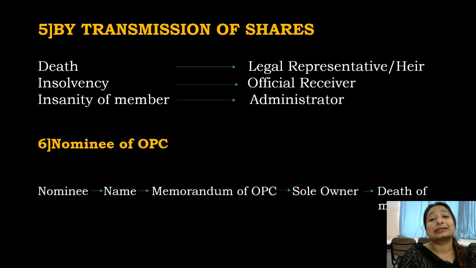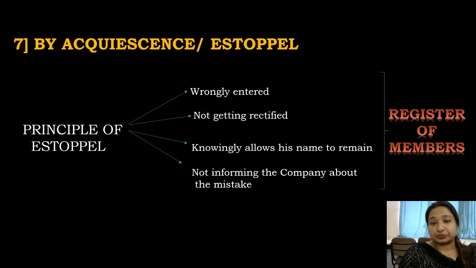So as the one person in OPC is the sole owner, after his death or insanity or insolvency, the nominee of the person takes care of the shares and the company, and ultimately he will become the sole owner and the shareholder or the investor in that company, and he can become the member in that company. The last is by acquiescence or estoppel.